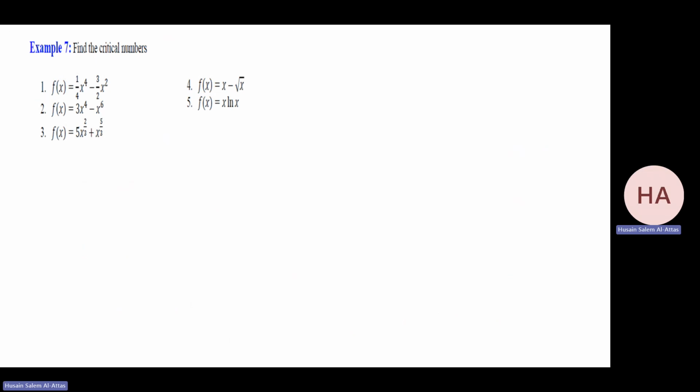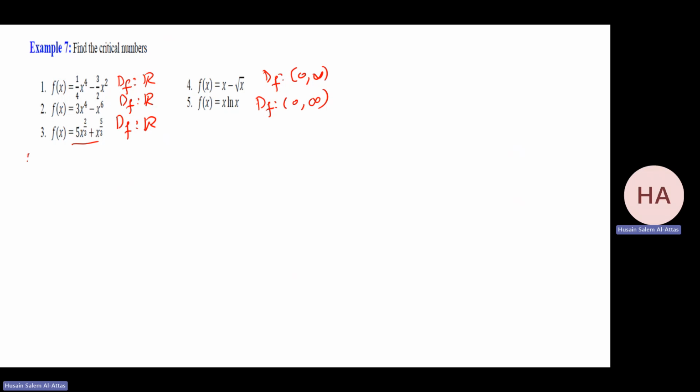We'll do more examples. Find the critical numbers for these functions. We'll do the first one. First, what is the domain of f here? All real numbers. The domain of f, all real numbers. You have no restriction on x here. Here I have a different domain. The domain of f will be 0 to infinity, where 0 is included. Here the domain of f is from 0 to infinity, where 0 is not included, so it's an open interval. Number 4, I have a closed interval for the 0.